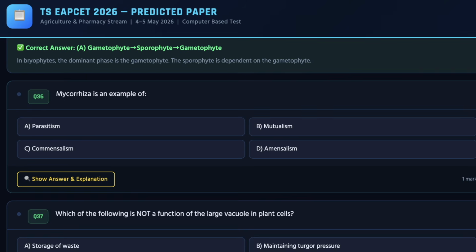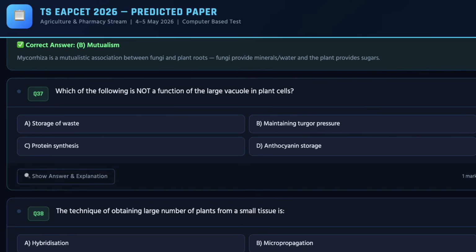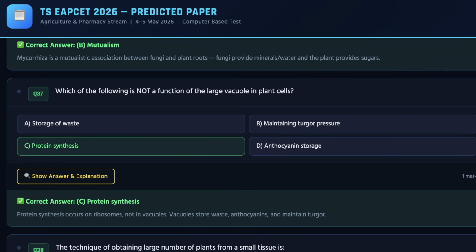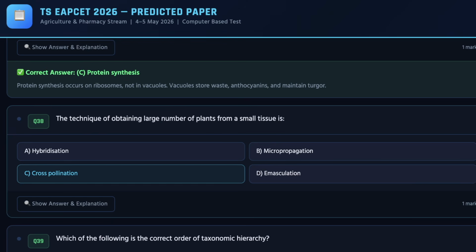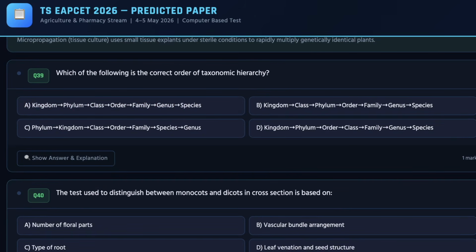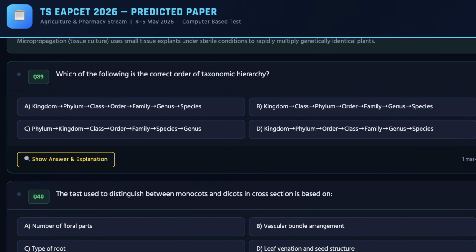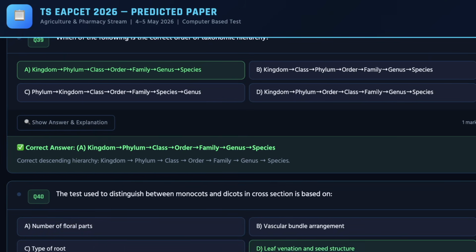And as you can see, we have 36th question, and the correct answer for the same is B. Moving ahead, we have 37th question, the correct answer for the same is C. And as we move ahead, we have 38th question, which can be seen on the screen, and the correct answer for the same is B. Lastly, we have 39th and 40th questions. So for 39th question, the correct answer is A, and for 40th question, the correct answer is D.